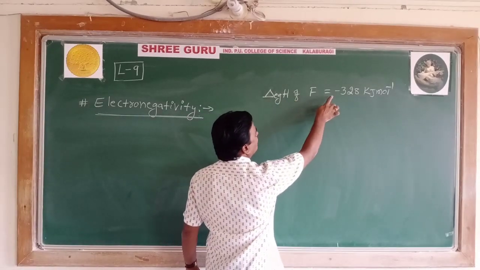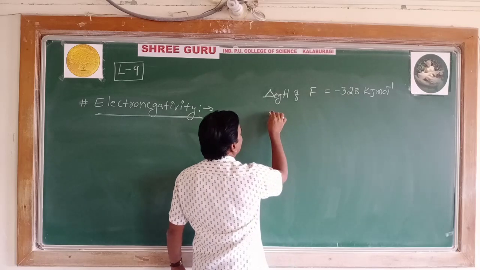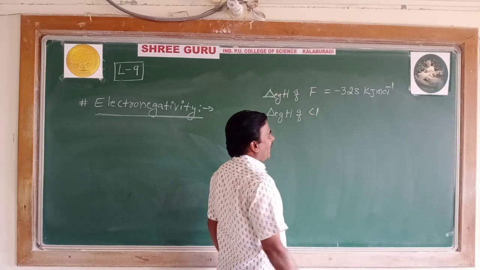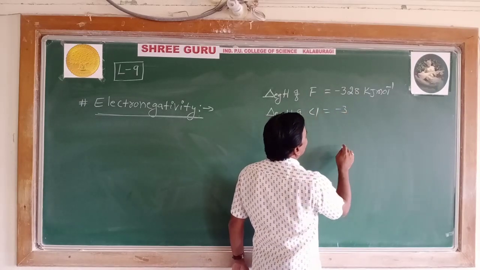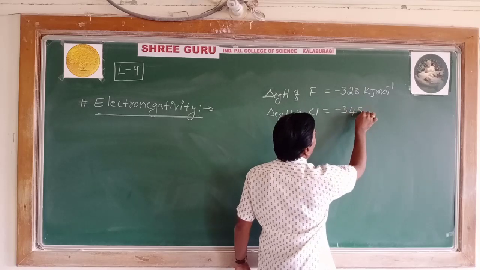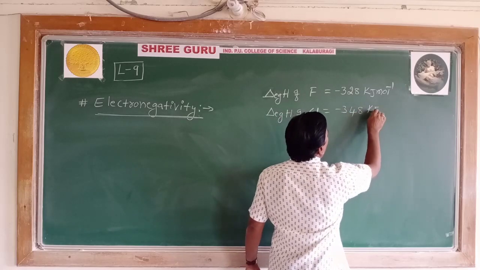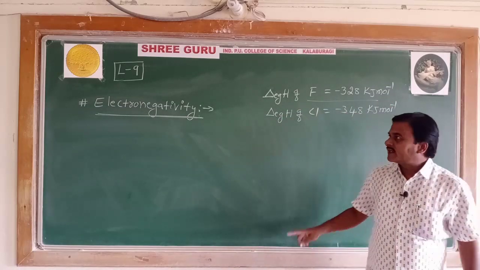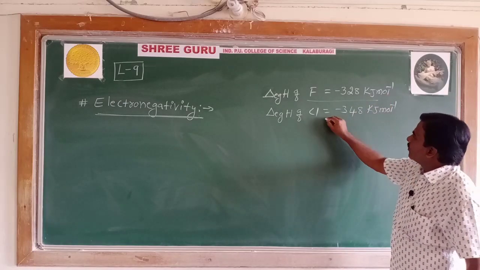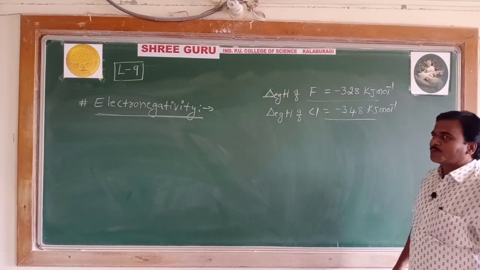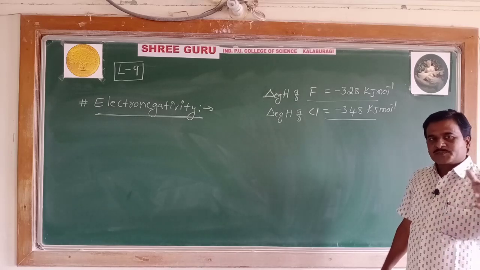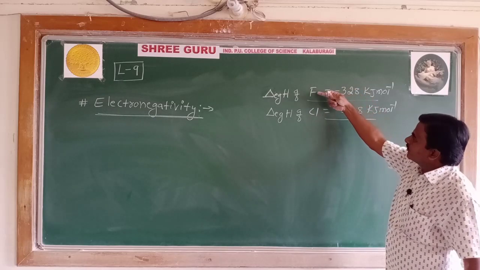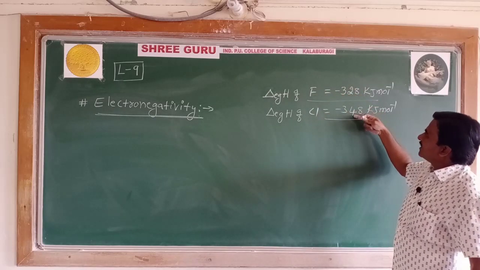Electron gain enthalpy of fluorine atom is minus 328, and the electron gain enthalpy of chlorine atom is minus 348 kilojoule per mole. You can see fluorine minus 328 kilojoule per mole, chlorine minus 348 kilojoule per mole. A question has appeared. Down the group, the electron gain enthalpy of fluorine actually should be lesser than this.